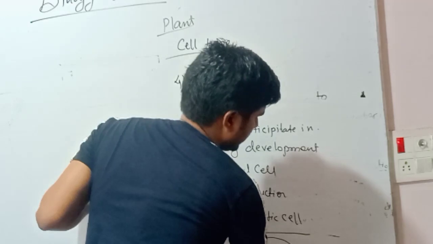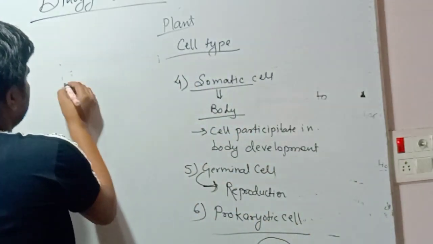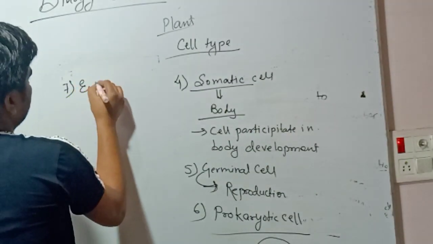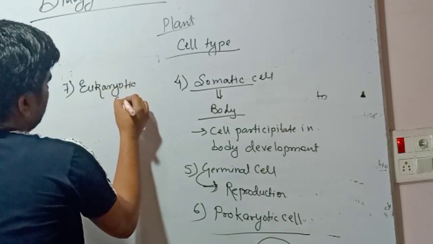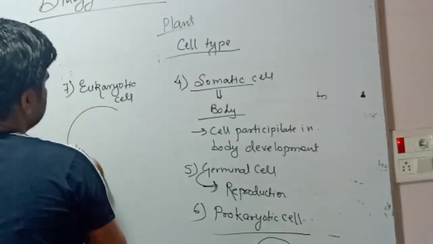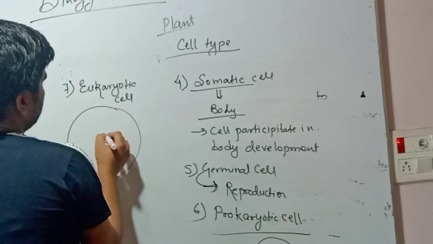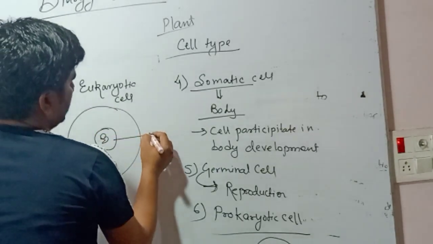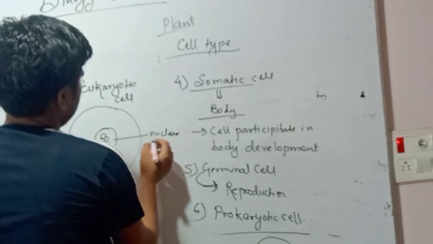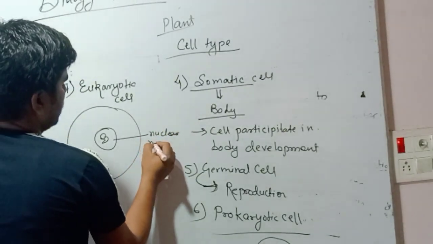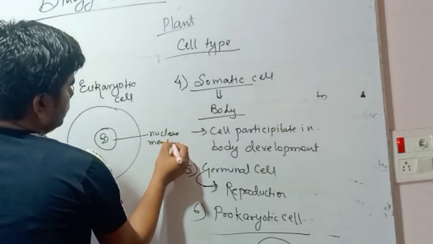It will have only the nucleus. Seventh type we can say eukaryotic. In this cell the nucleus is surrounded by nuclear membrane.